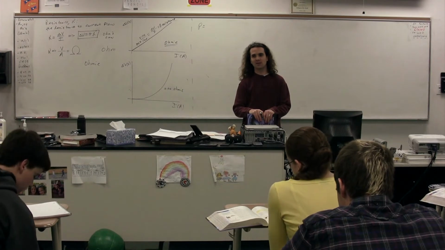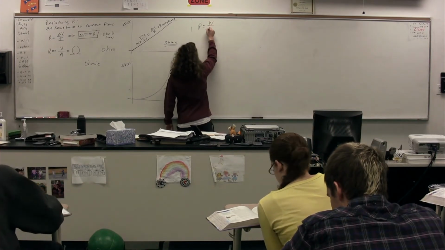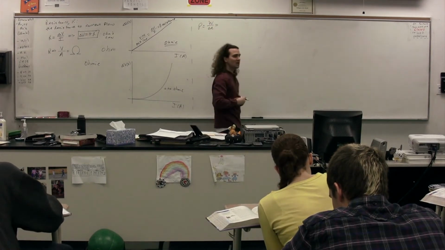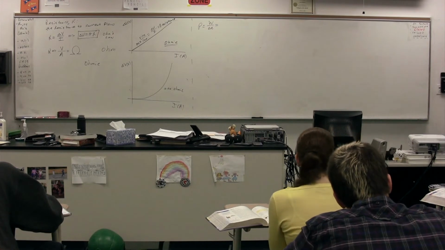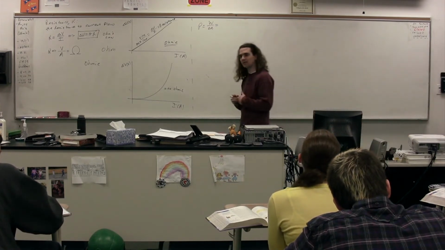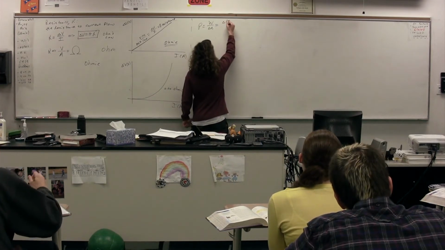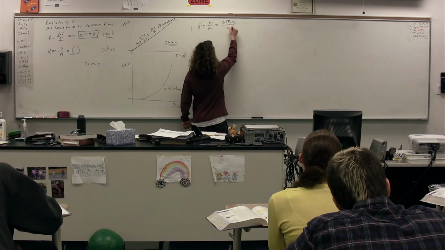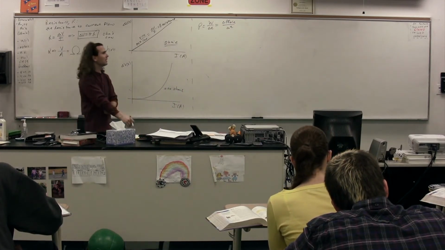Jay: Work over time. Power equals work over the change in time. In this particular case, the work that's being done on the electrons is actually the electric potential energy. So the work that's being done on the electrons is the change in the electric potential energy of the electrons. As we just went through, the electrons gain electric potential energy.